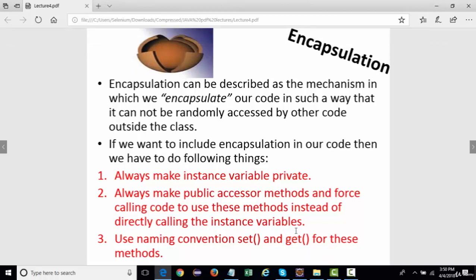Like practically, if we talk about Selenium or Appium or any API, let's say in Selenium, if we get something from a page, if you're getting a text, if you're getting a title, the methods you'll always see something like get title or get text. If you're getting the text, we are extracting the text from the page, it should be like get text, right? And same thing goes for set functionality.